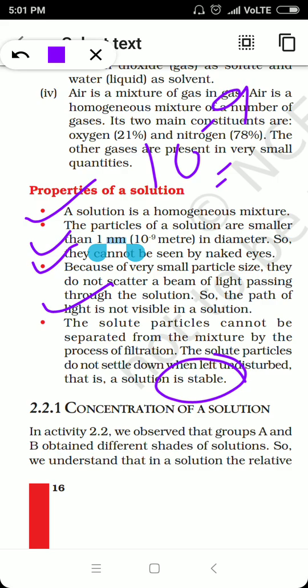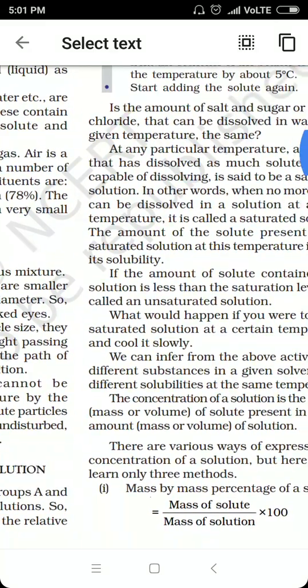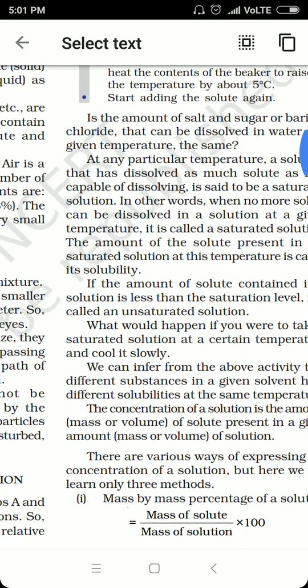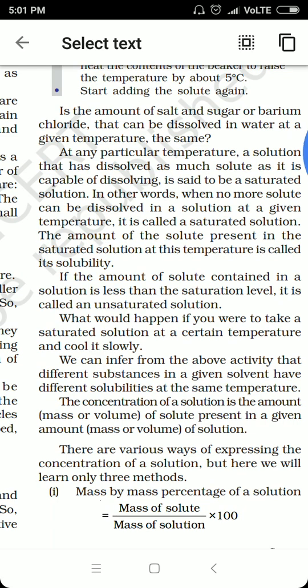Right? Now let us talk about the concentration of solution. If we have to find out the concentration of a solution, then we can do so by different methods depending on the nature of solute and the solution. Right? For example, if the solute is a solid, then we can find out mass by mass percent of a solution, in which mass of solute divided by the mass of solution into 100 gives us the percentage concentration by mass.